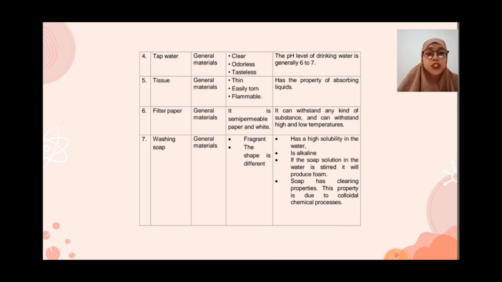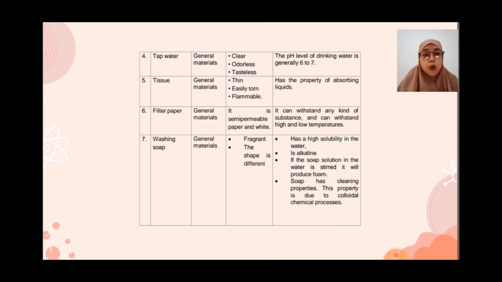Tissue, category general materials: thin, easily flammable, has the property of absorbing liquids. Filter paper, category general material: semi-permeable paper. It can withstand any kind of substance and can withstand high and low temperature.